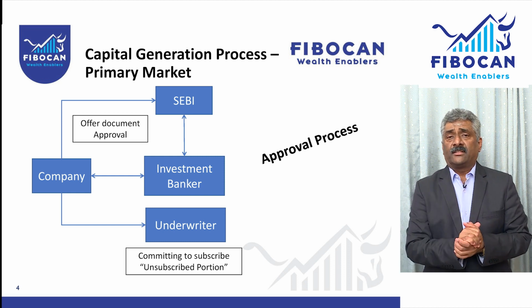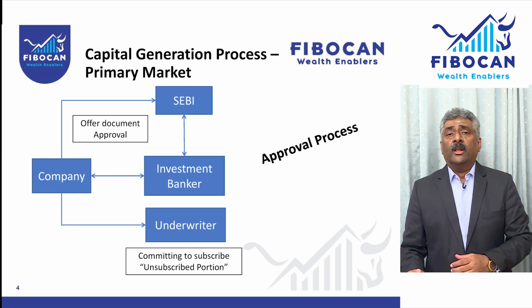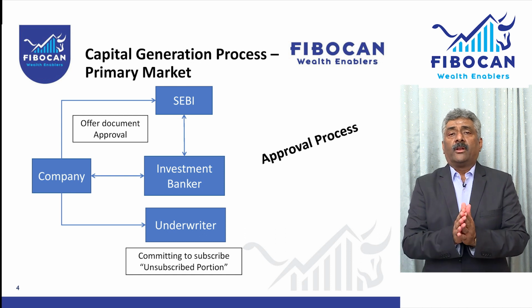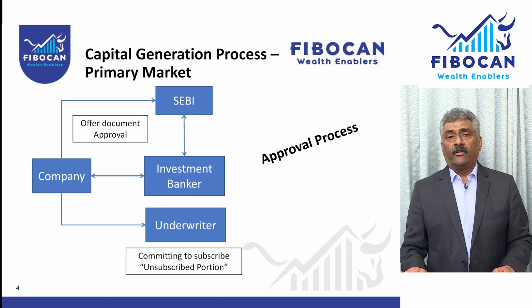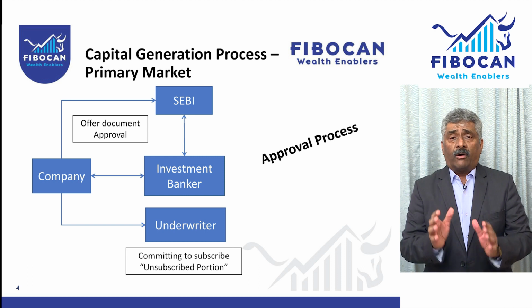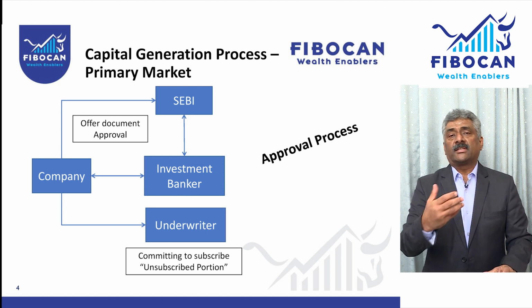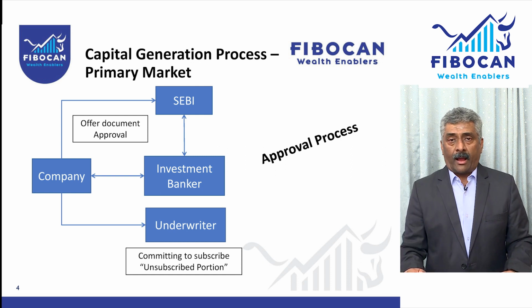So as I said, Fibocan wants to go public. That means we will set a price band of 200 rupees to 240 rupees. That means anything below 200 we will not accept, and anything up to 240 we will accept. This is called the book building process. So, with all these documents, it will be given to SEBI for approval. SEBI is, as I told you, the capital market regulator who will give the necessary approval.